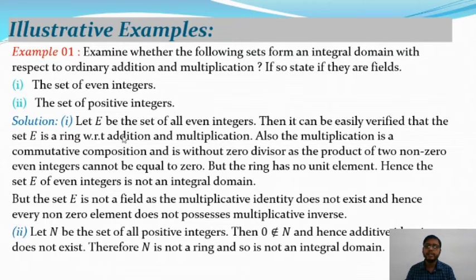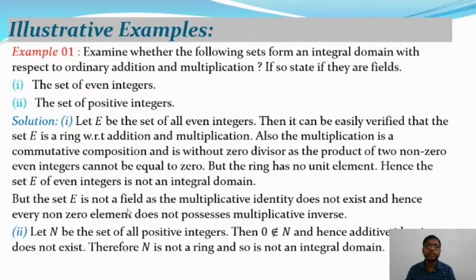The ring E is commutative and without zero divisor, but the ring has no unit element. That is, 1 is the unit element, but 1 does not belong to E. So hence the set E of even integers is not an integral domain.